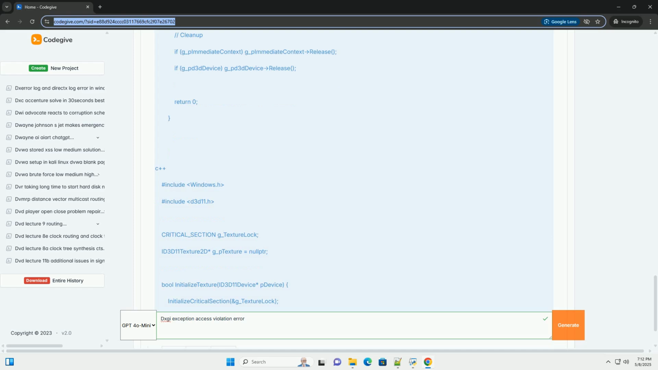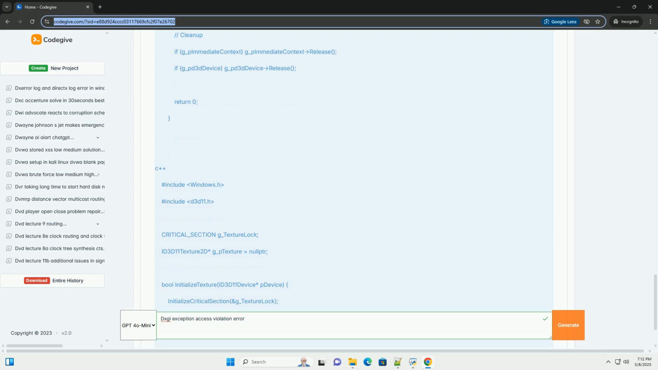Incorrect resource lifetime management. Attempting to use a Direct3D resource after it has been released, freed from memory. This is a classic use after free error. Data corruption. Memory corruption caused by bugs elsewhere in your code can sometimes manifest as a DXGI error because the corrupted data is used within the Direct3D pipeline. Driver issues. Although less common, a bug in the graphics driver itself could potentially lead to this error. This is rare, but it's worth considering if you've ruled out other possibilities.